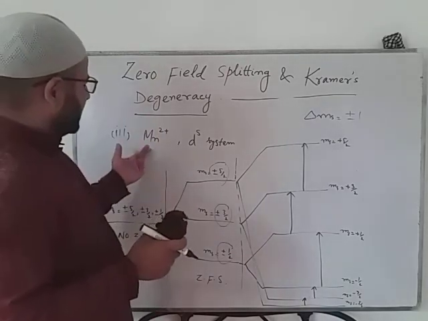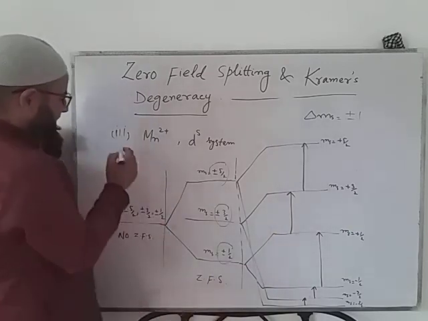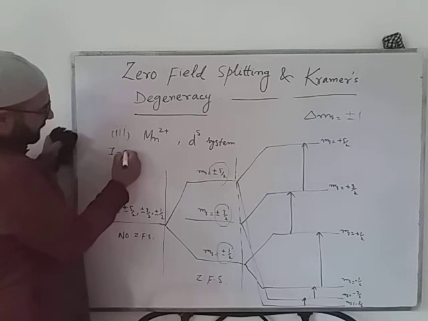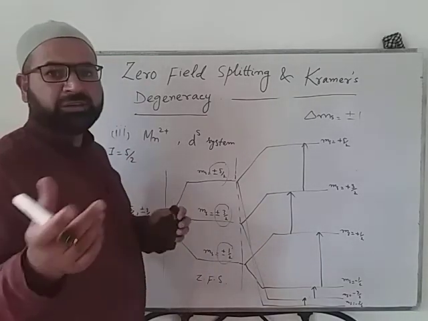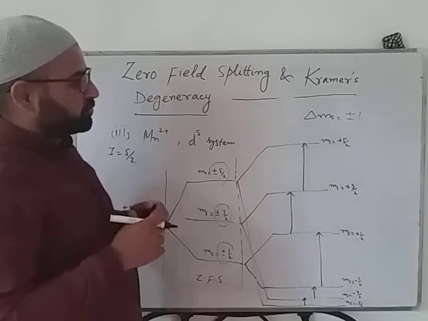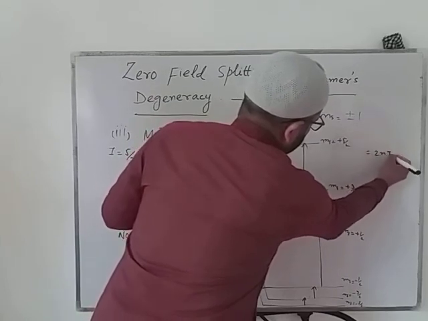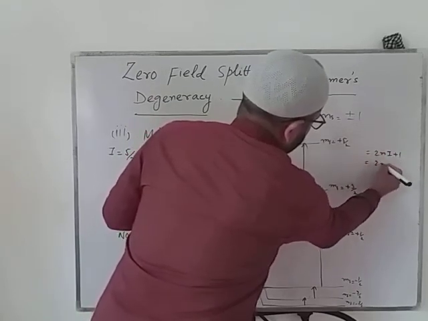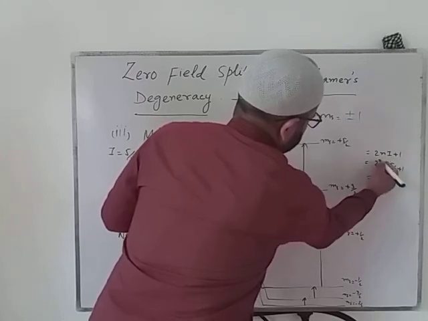Now for manganese 2 plus, the nuclear spin I is 5 by 2. According to the equation, the number of components is equal to 2I plus 1. So we get 2 into 5 by 2 plus 1, that will be 6.